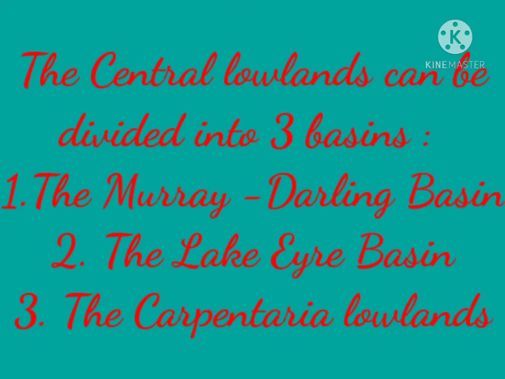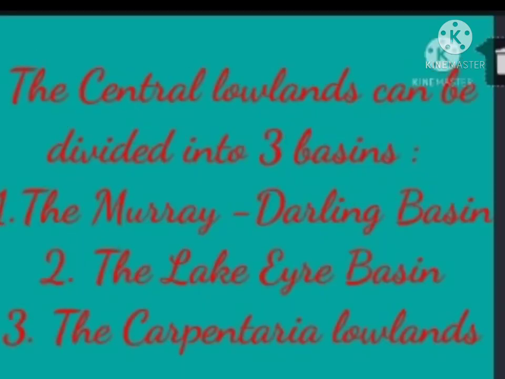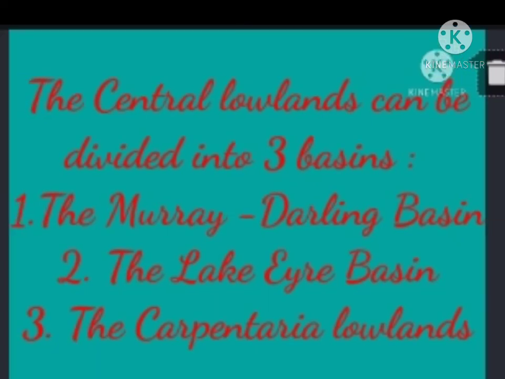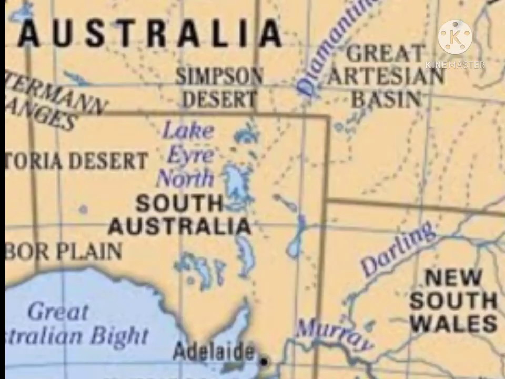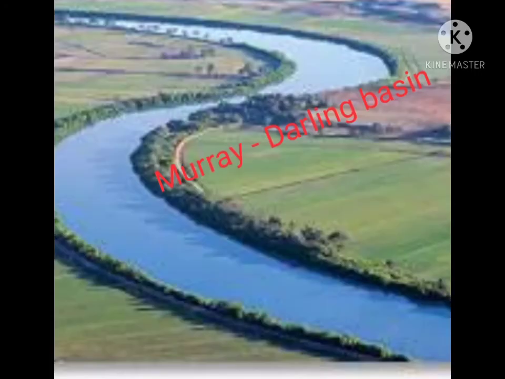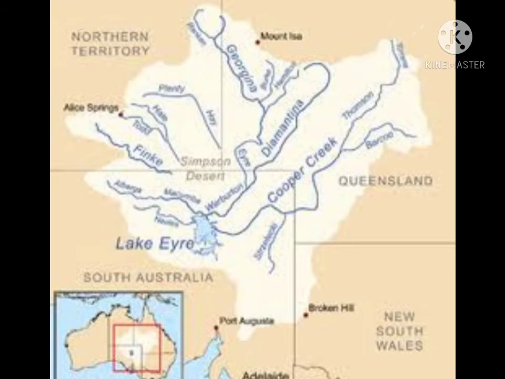The Central Lowlands can be divided into three basins. The first one is the Murray-Darling Basin. The second one is the Lake Eyre Basin, and the third one is the Carpentaria Lowlands, sometimes also called Carpentaria. First, the Murray-Darling Basin. This is separated from the Lake Eyre Basin and it is in the north.